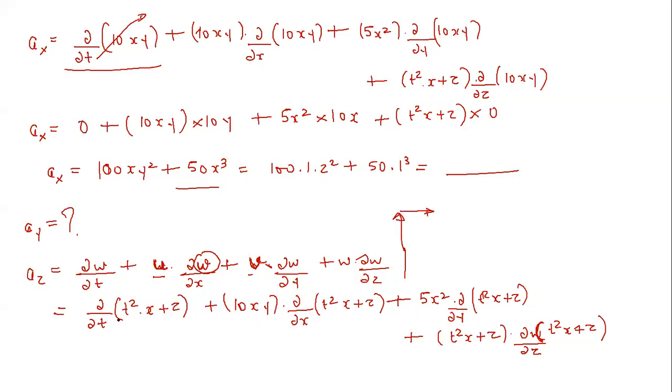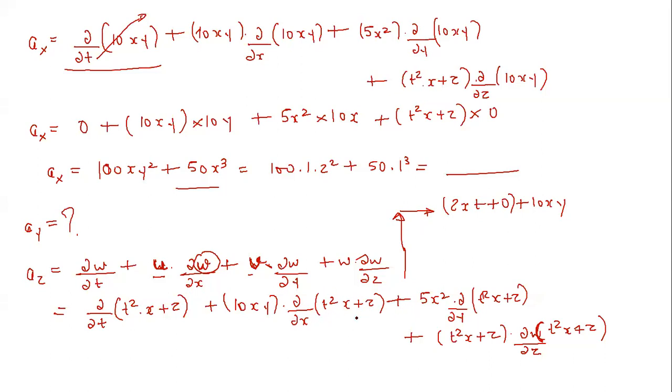So delta by delta t of t square x plus z will be simply 2xt, because x is constant and comes out, plus delta by delta t of z, which is 0. Then plus 10xy, then delta by delta x of t square x plus z.